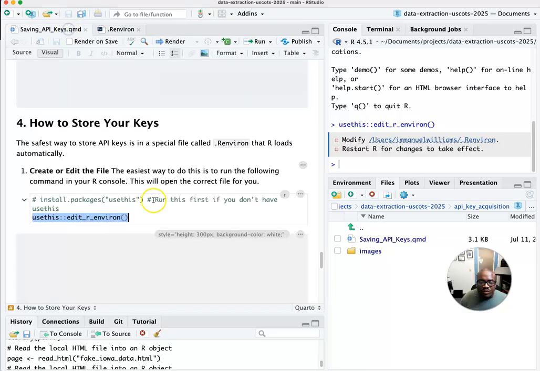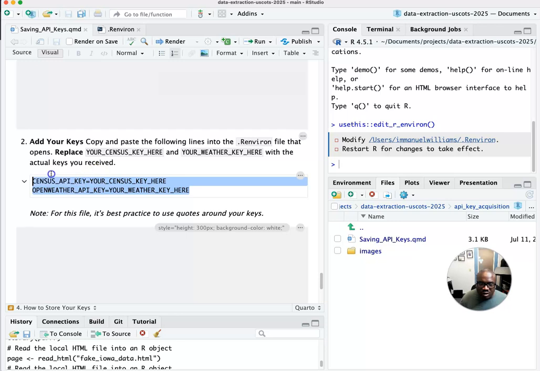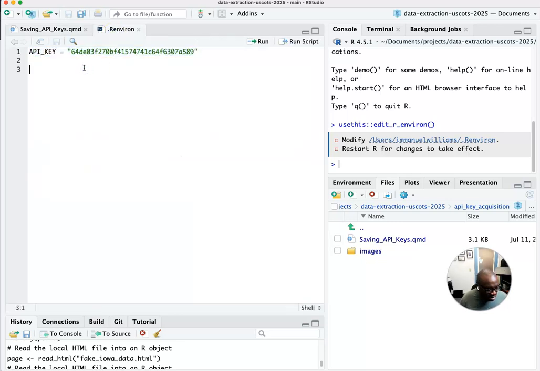And so if you scroll down to the next step, you're going to store them in the following format. You're going to copy and paste this, and then you're going to keep them in quotes. I believe they're supposed to be in quotes. So your census key will be here, and then your OpenAI key will be there. Ideally, sorry, I should articulate this better.